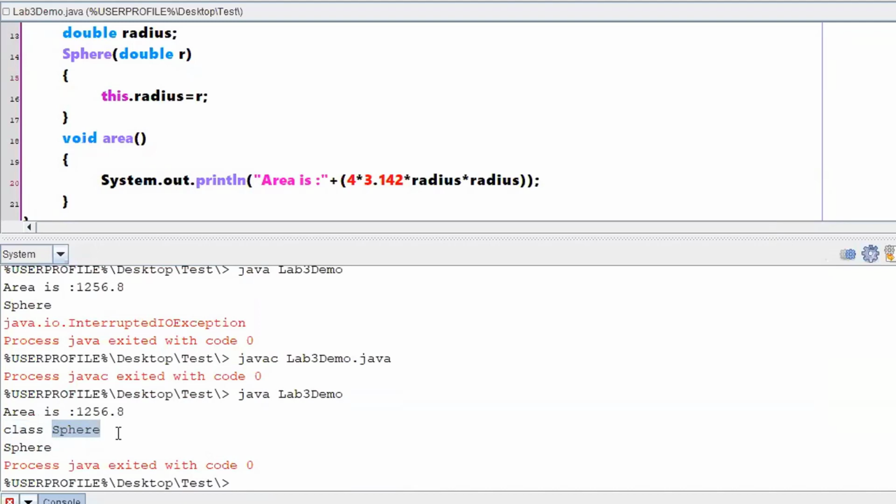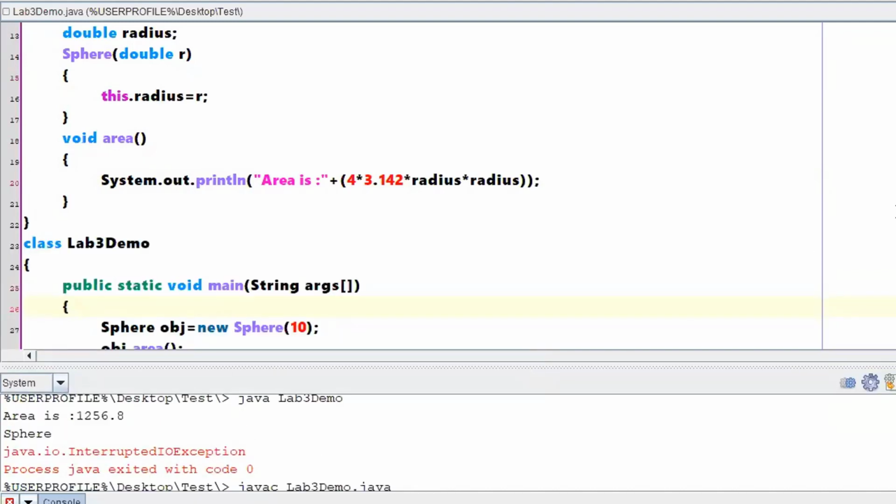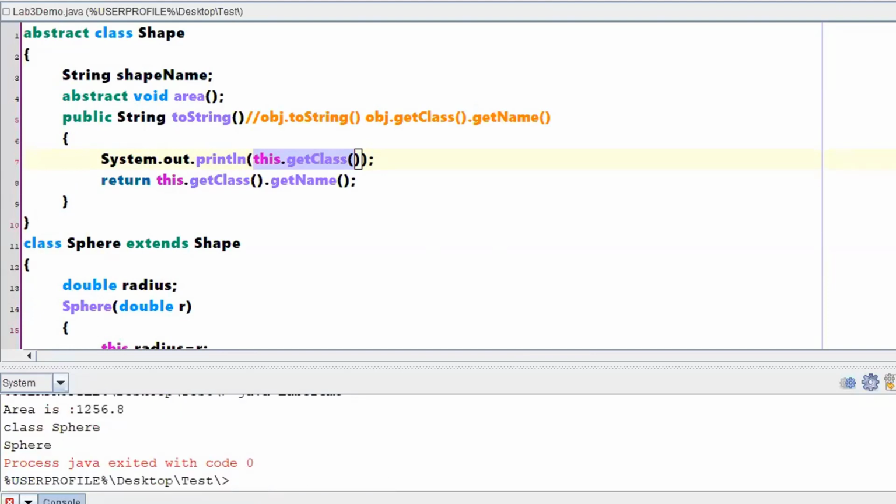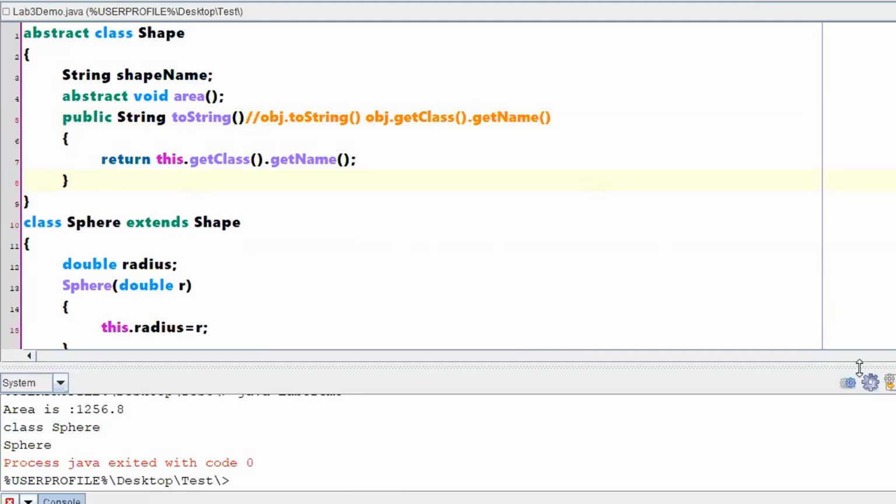Actually it should print an ID, but since I am writing that in a System.out.println statement, it is showing me the string format of this. So if I write just getClass, it will print class Sphere. I don't want to print class Sphere, I just wanted to print the name of the class, so I have taken getClass dot getName. Clear?